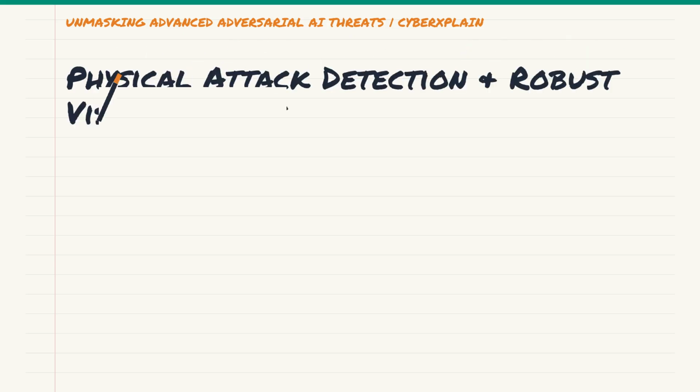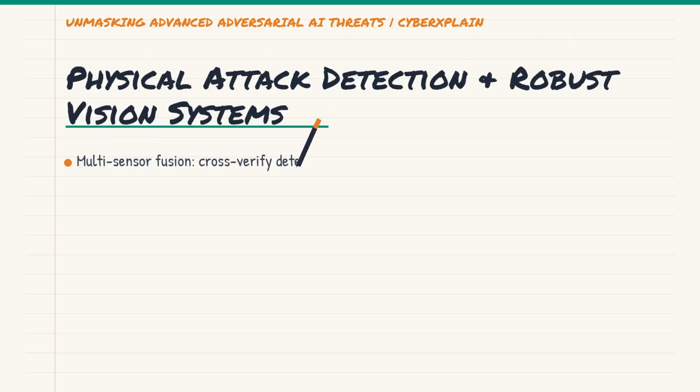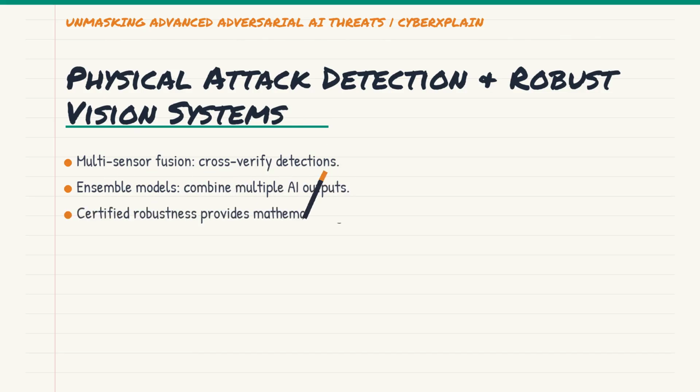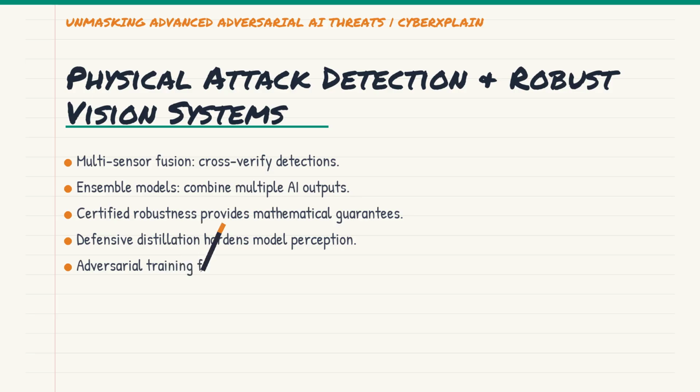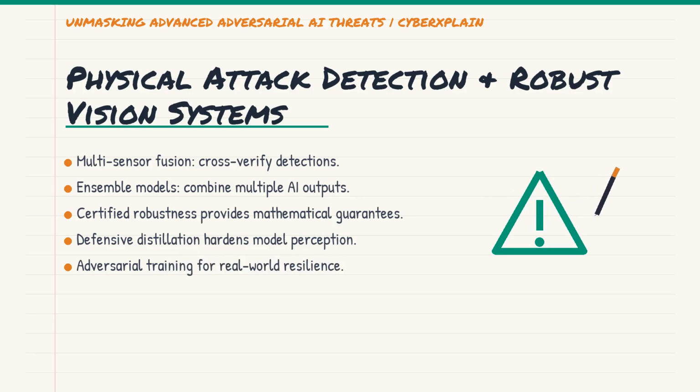Detecting these physical attacks requires a multifaceted approach. One defense involves using ensemble models or multi-sensor fusion, where combining data from different cameras, LiDAR, and radar can help cross-verify detections and spot inconsistencies. If one camera sees a yield sign but LiDAR and radar data confirm a static, large object, that's a red flag. Certified robustness techniques, which we'll discuss next, aim to provide mathematical guarantees against such perturbations.